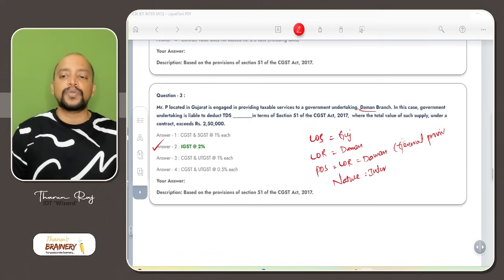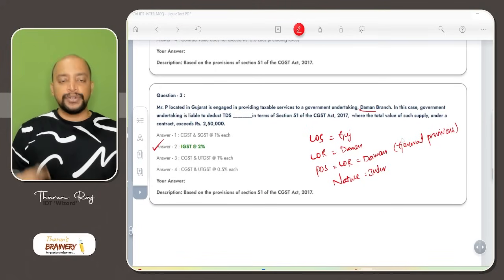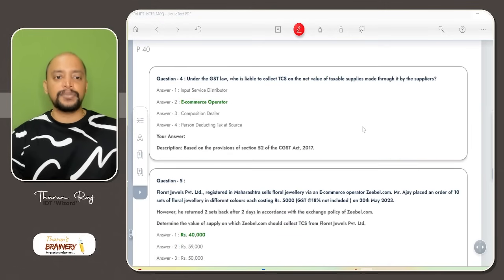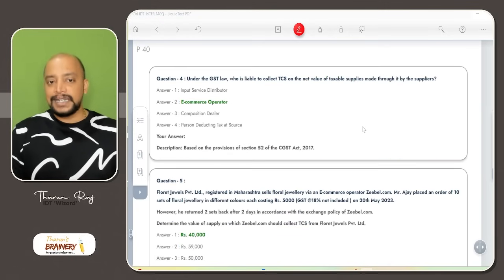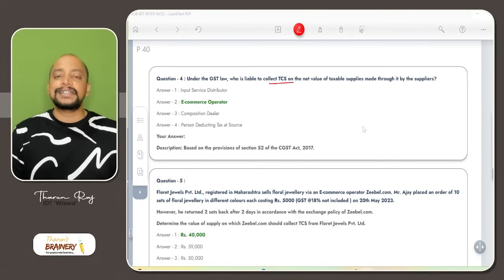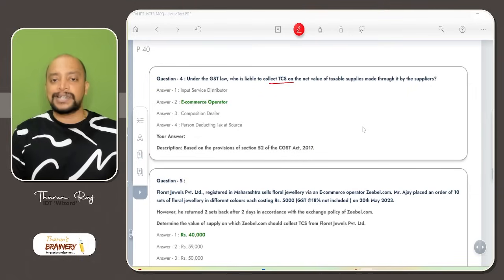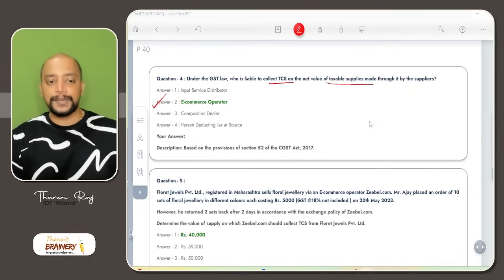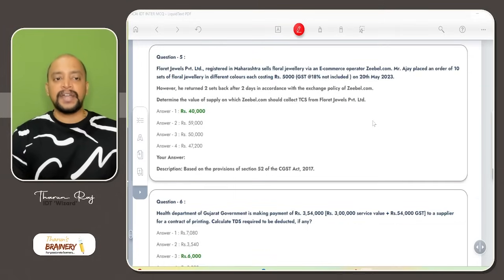As per general provisions, what will be taken as a place of supply? Location of recipient. Then next, question number 4. Under the GST law, who is liable to collect TCS? TCS is applicable to whom? E-commerce operator, on the net value of taxable supplies made through it by the suppliers. So, e-commerce operator. Then question number 5.